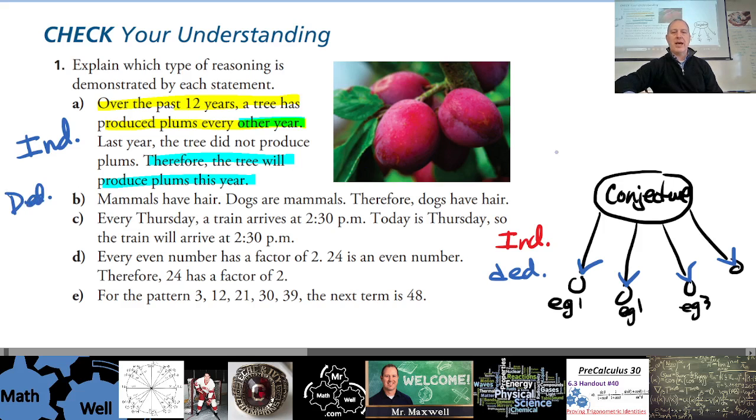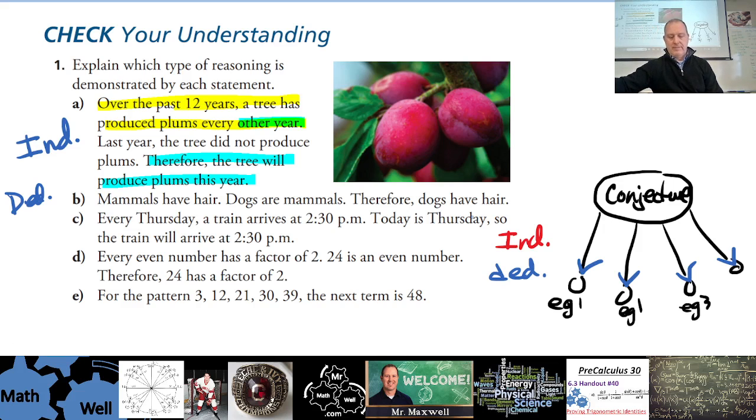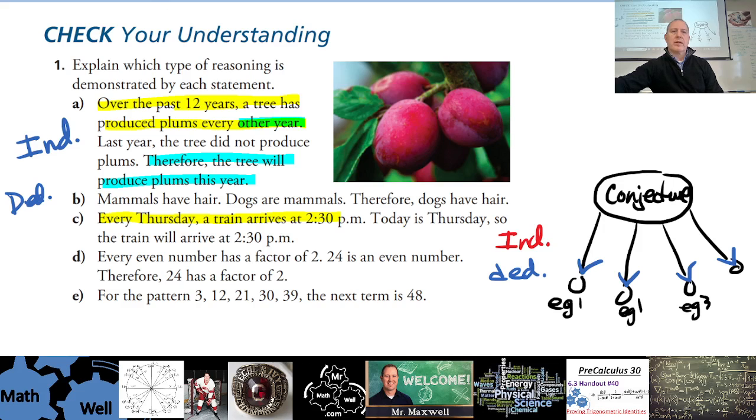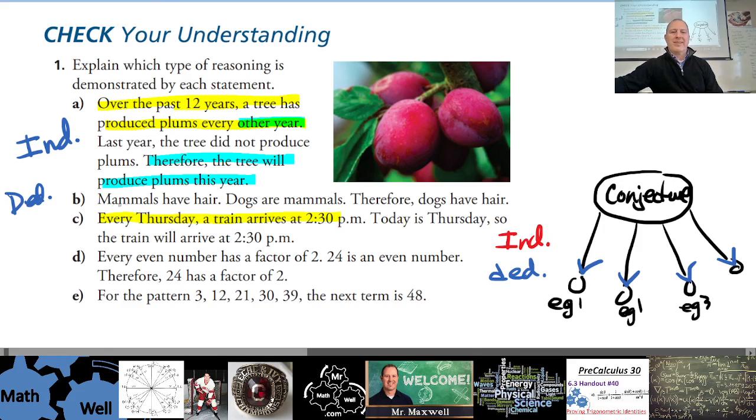Okay. Every Thursday a train arrives at 2:30. Today is Thursday, so the train will arrive at 2:30. What kind of reasoning do we start with here? It's inductive, using examples: every Thursday, they're all the same. Look at B again.